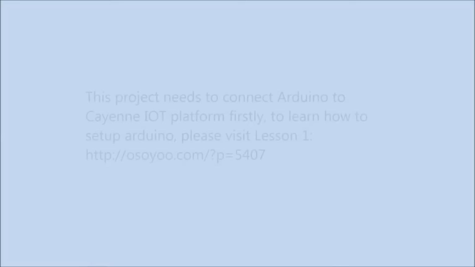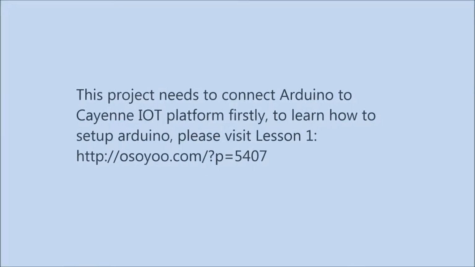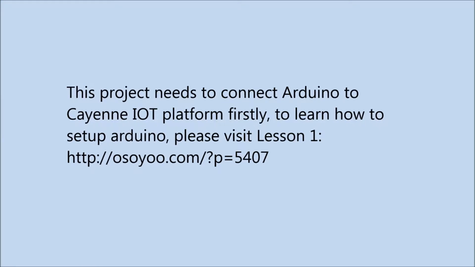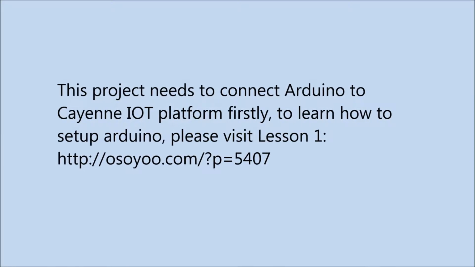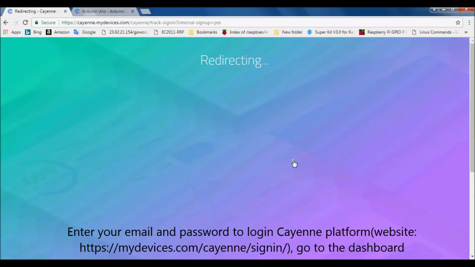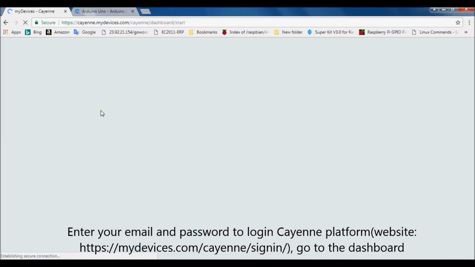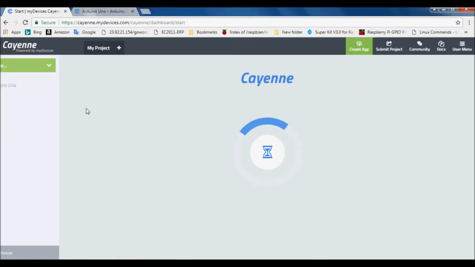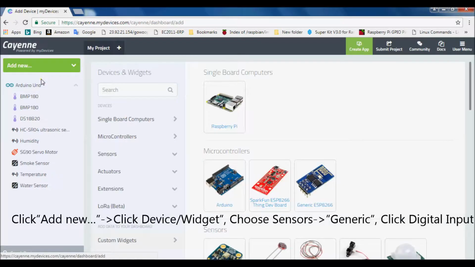This project needs to connect Arduino to the Cayenne AI platform first. To learn how to set up Arduino, please visit Lesson 1. Enter your email and password to log in to the Cayenne platform, go to the dashboard. Click Add New, click Device Widget, choose Sensors Generic, click Digital Input.